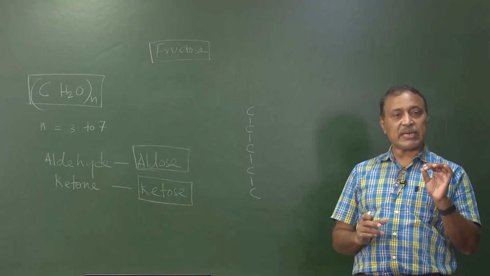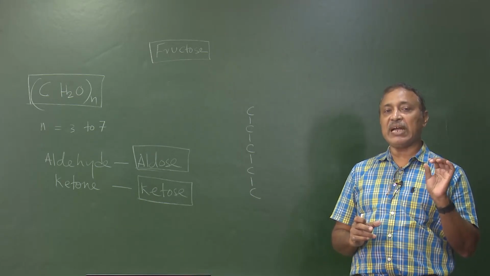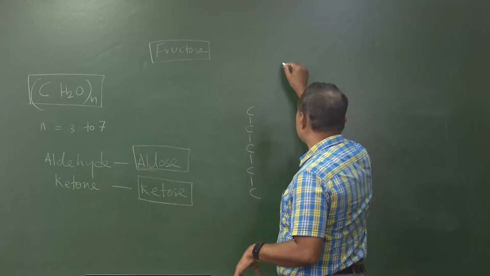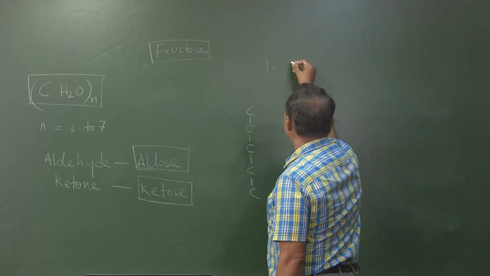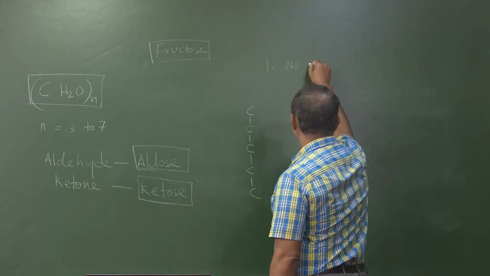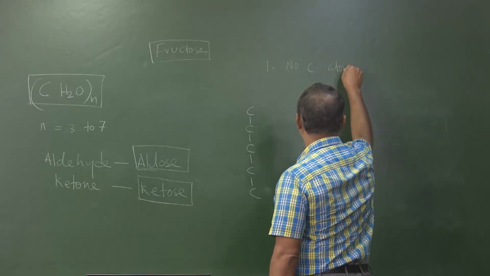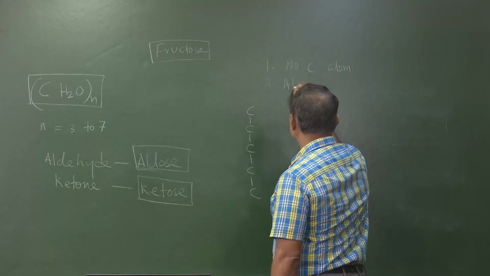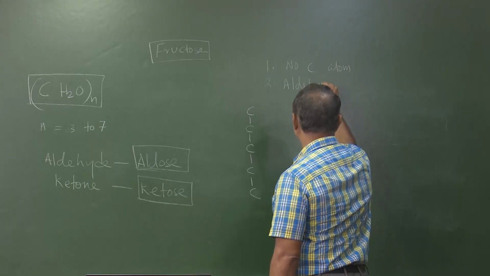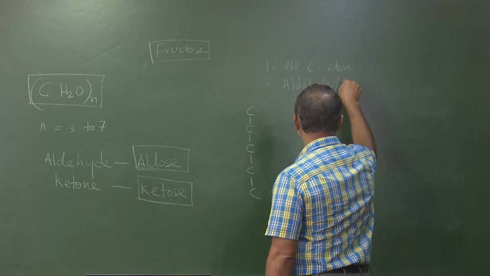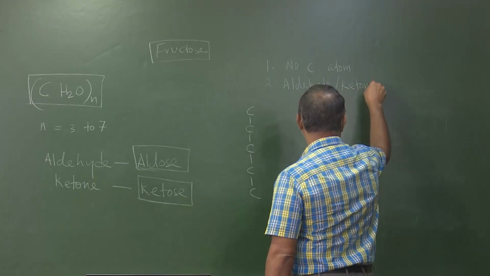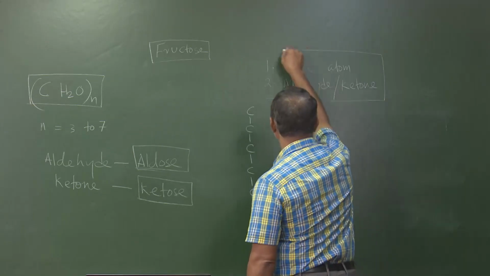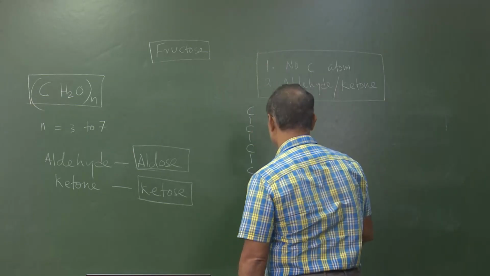Then the second part is whether they have an aldehyde group or a ketone group. So the first point is the number of carbon atoms, and the second thing is whether there is an aldehyde group or a ketone group. These two things we have to consider while giving them a general name.